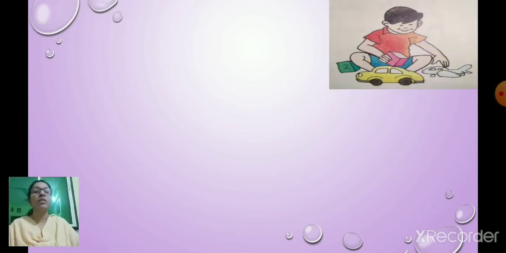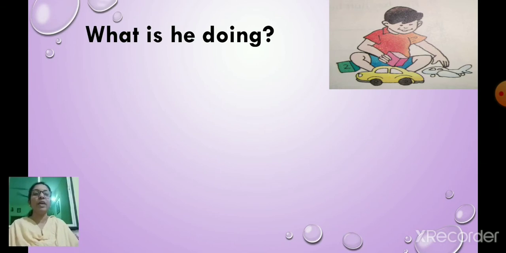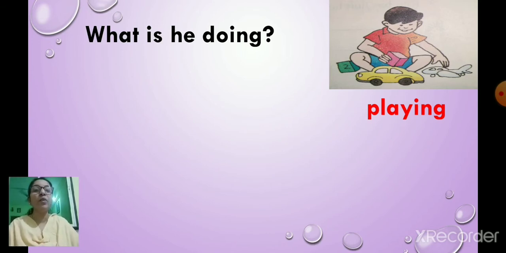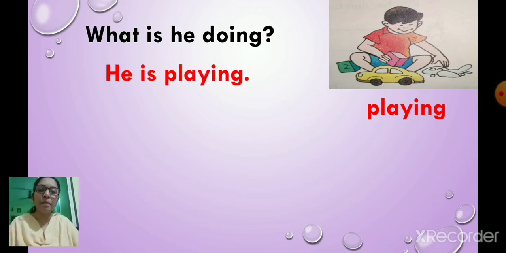Now what is he doing? Let us see. Which is the action word here? Playing. So what is he doing? Playing. So playing you are going to use in the sentence. So how will you say? He is playing. What is he doing? He is playing. Okay. The next one.